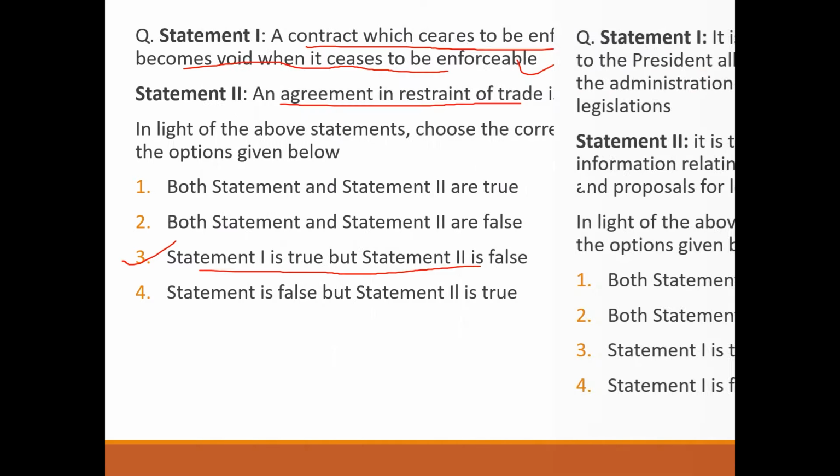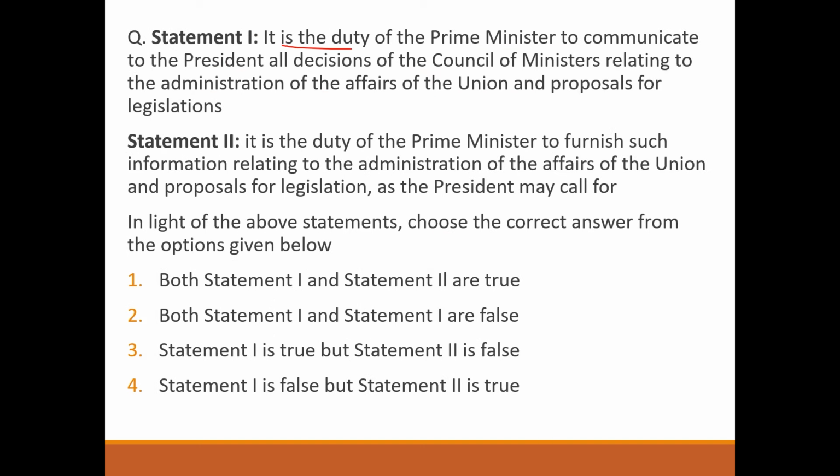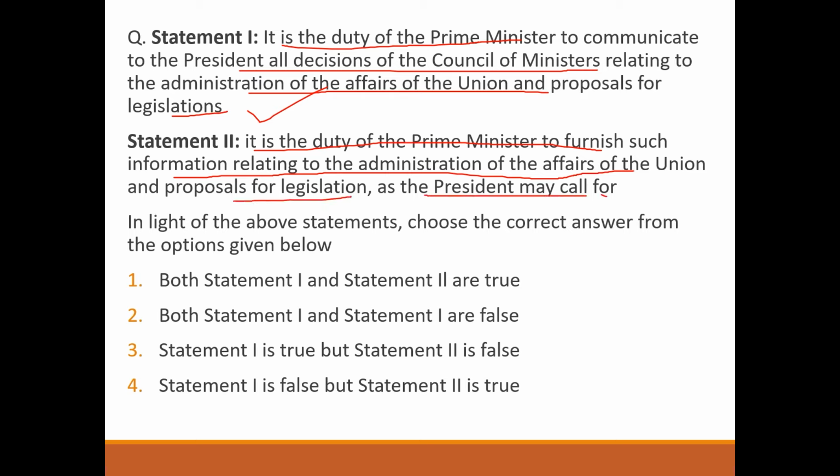Next question, statement 1. It is the duty of the Prime Minister to communicate to the President all the decisions of the council of ministers relating to the administration of the affairs of the Union and proposals for legislation. Correct. Statement 2. It is the duty of the Prime Minister to furnish such information relating to the administration of the affairs of the Union and proposals for legislation as the President may call for. Correct. So answer will be option 1. Both statement 1 and statement 2 are true.